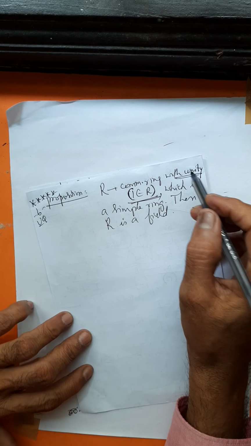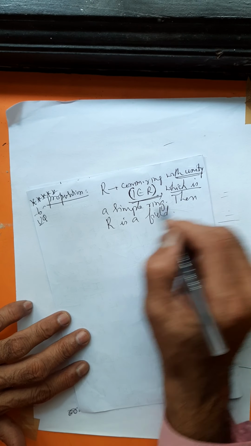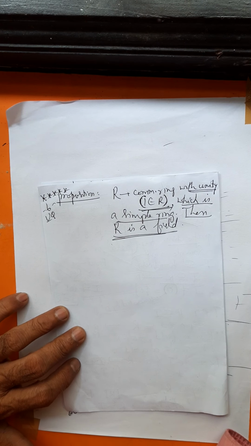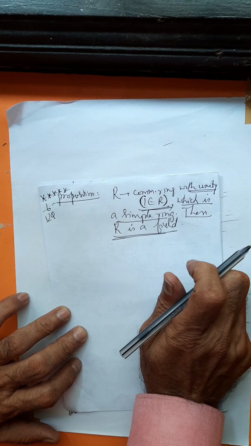If R is a commutative ring with unity, which is a simple ring, prove that R is a field.